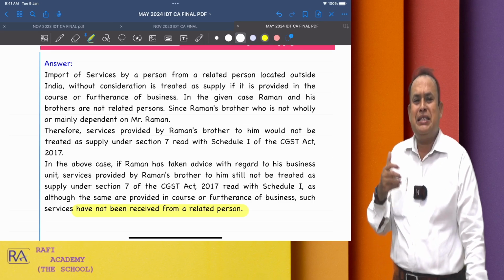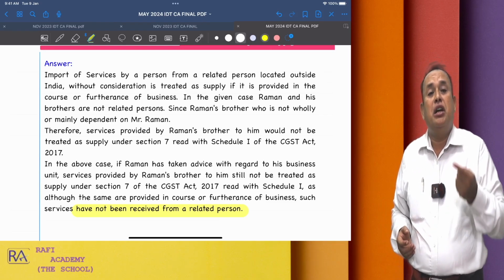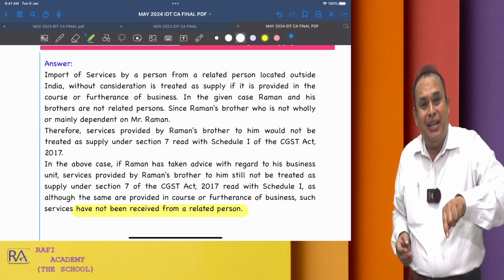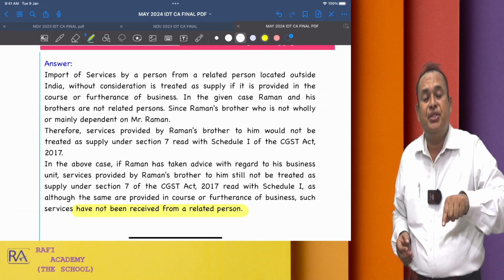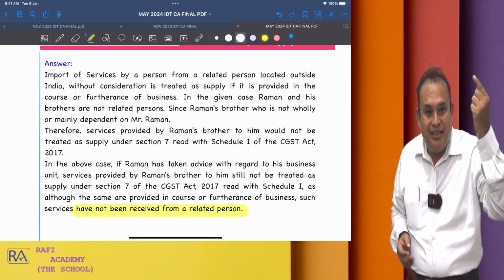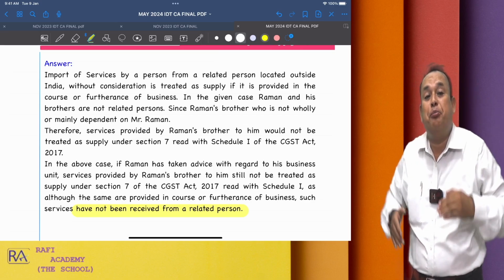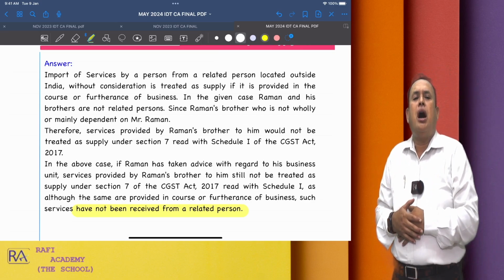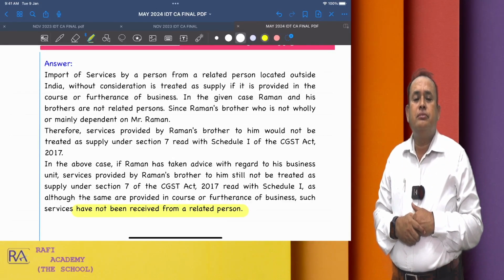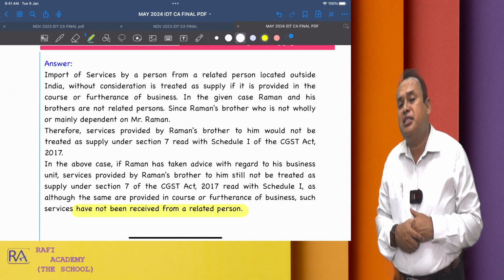So, this type of question may be twisted and asked in the examination. They may say, alternatively, if Raman paid 2 lakh rupees for services imported by him from his brother, who is an advocate in London, such import of services for personal purposes would also not attract GST.